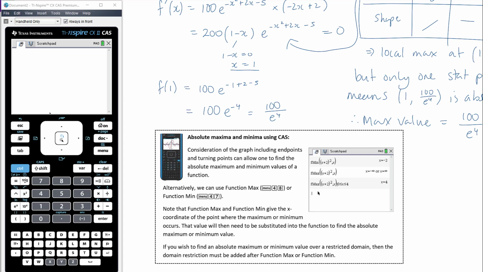So obviously what you see here is if you don't give it any restriction, it's quite possible the function min or max could be negative, could be infinite, but you add a restriction, the same way we would for any other function. So looking at here, if we're looking at the maximum of that quadratic function, given that x is between 0 and 4, it tells you that that maximum happens when x equals 4. If you then want to find the absolute maximum, you would need to sub 4 into the original function.